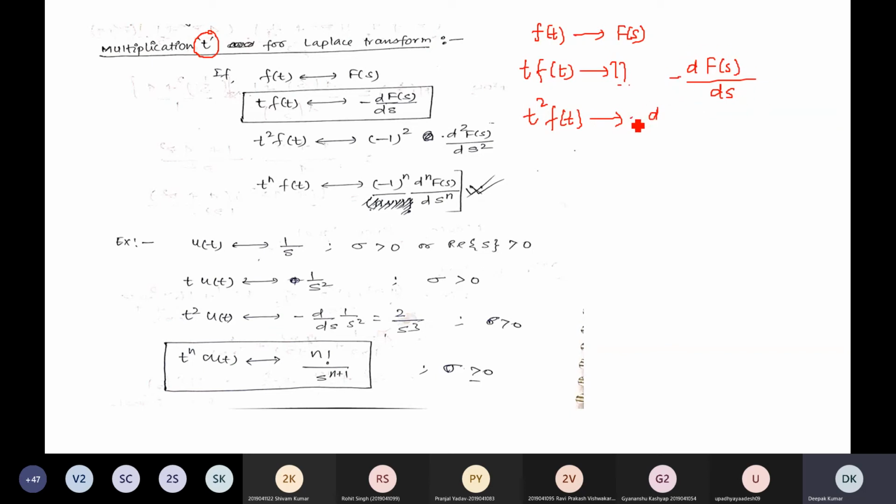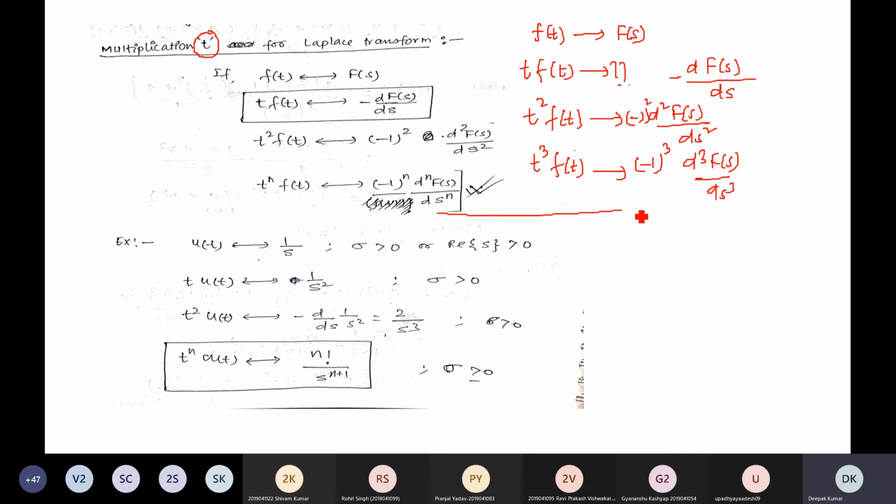There was one minus, and again one minus comes, so (-1) whole squared becomes plus, d squared F(s) by ds squared. If you multiply with t cubed f(t), take the derivative again. As you increase the power of t, you have to increase the derivative order: (-1) to the power 3, d cubed F(s) by ds cubed.